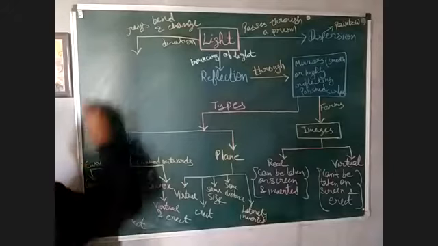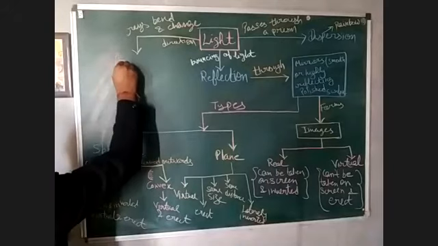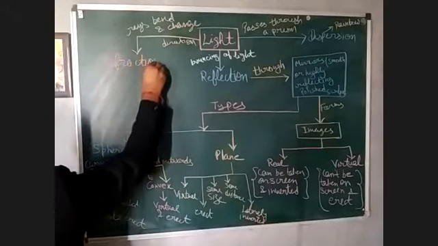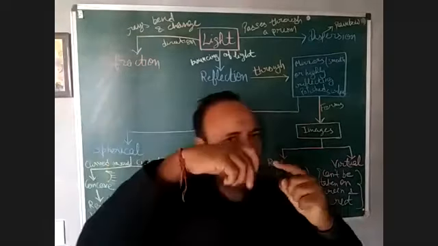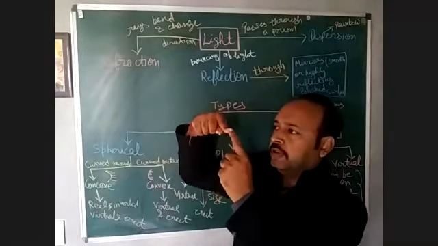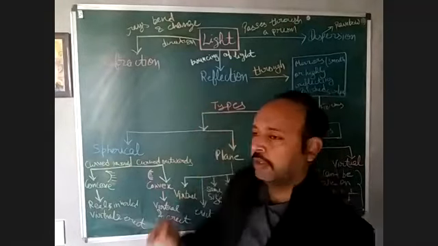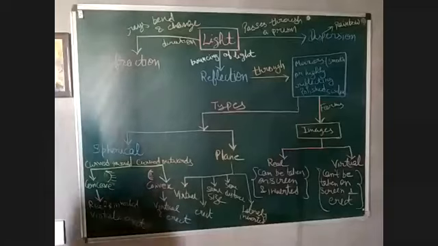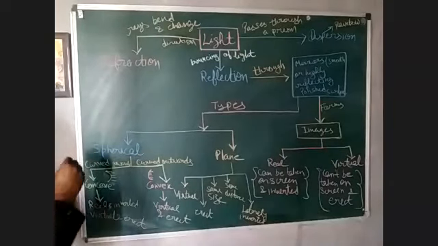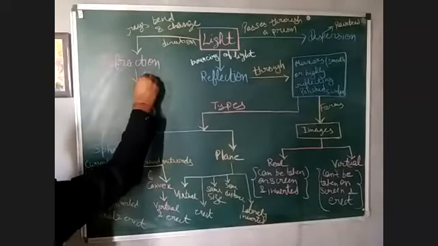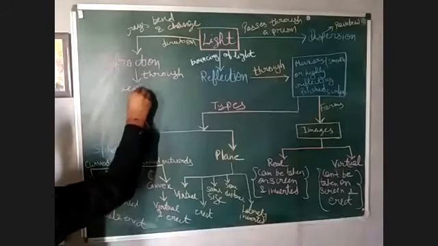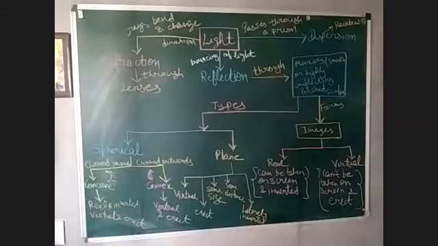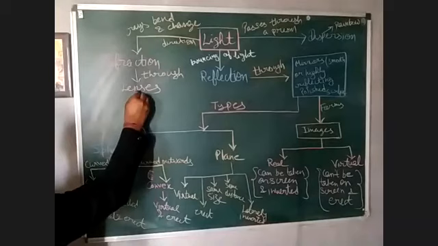Very common example, if you keep a pencil inside a glass full of water, then you will observe there is a bending of light. You will be able to see the pencil is not straight, it's just bending. Why? Because of refraction, right? And it occurs through lenses. Refraction takes place in lenses, and lenses we have already discussed.